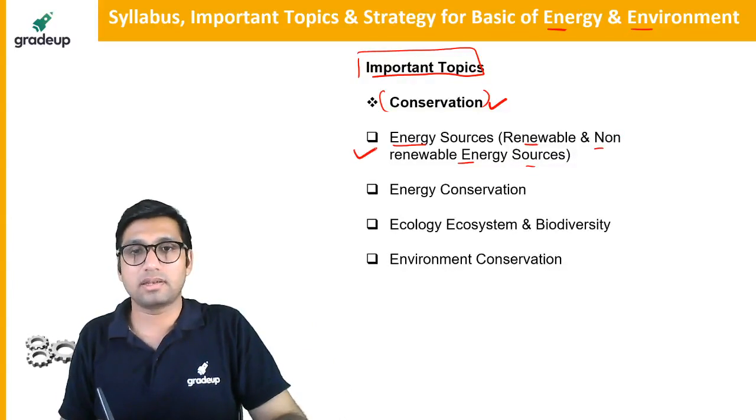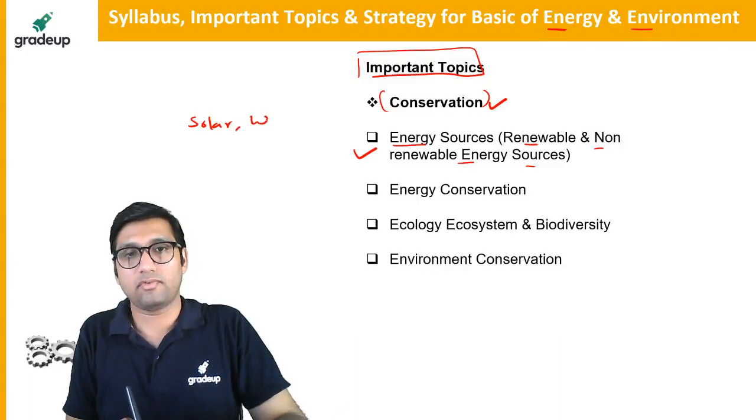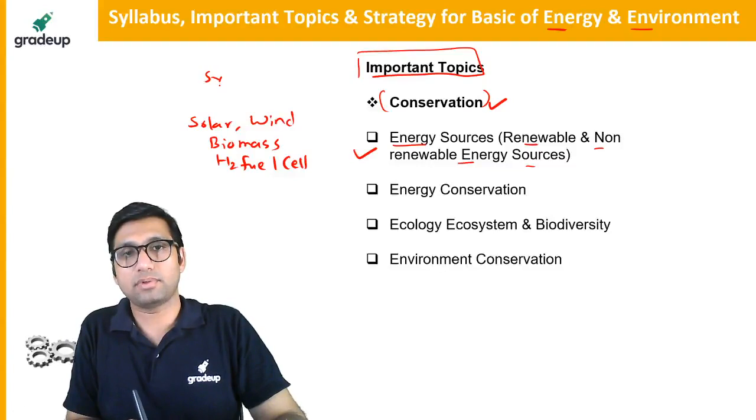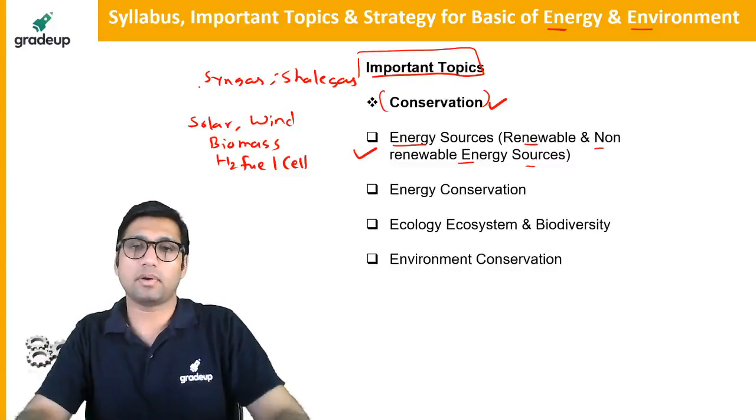Solar, wind, and biomass are the important ones. Hydrogen fuel cell, and here we also have to study syngas and shale gas. So that is all in this particular topic.